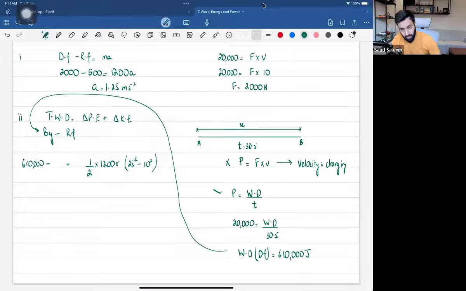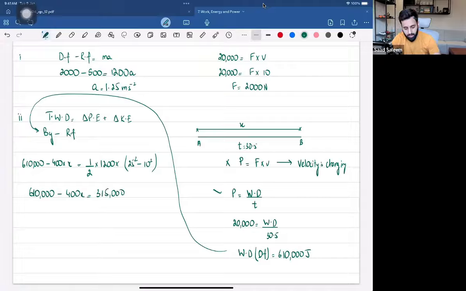Now, what about the work done by the resistive force? What's work done equal to? Work done is equals to force times distance. So the resistive force is 400. The distance is x. Now let's solve this. 610,000 minus 400x is equals to, let's find out the change in kinetic energy. So that's 0.5 into 1200 into 25 squared minus 10 squared. So this is equal to 315,000.